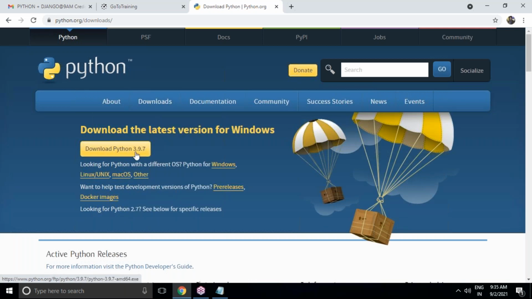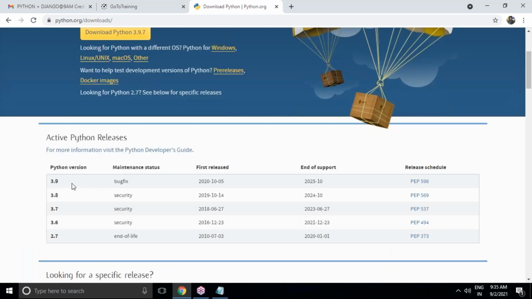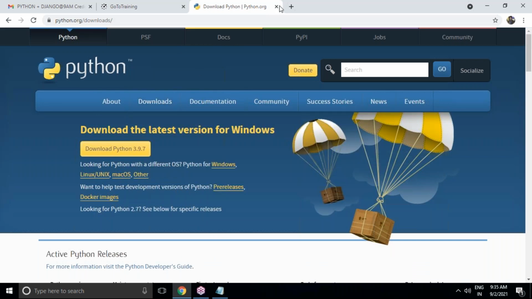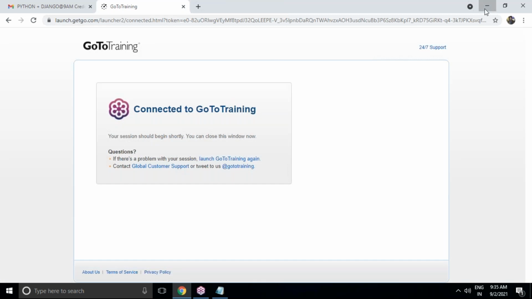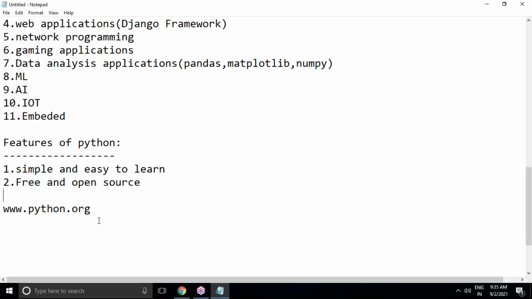I'm just clicking on download. This is the latest version of Python, 3.9.7 actually. If you want, you can see all downloads, the Python versions, release dates and everything. This is not required for us right now, I'm just showing the official website. Tomorrow it is required, because I'm going to show you how to download the software, install it, make the setup and start writing our code. So this is the official website, free and open source.